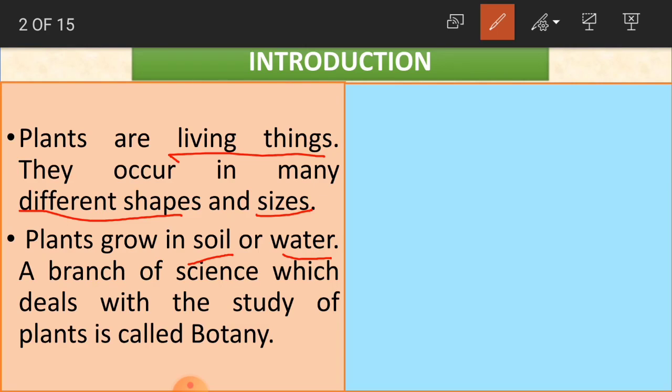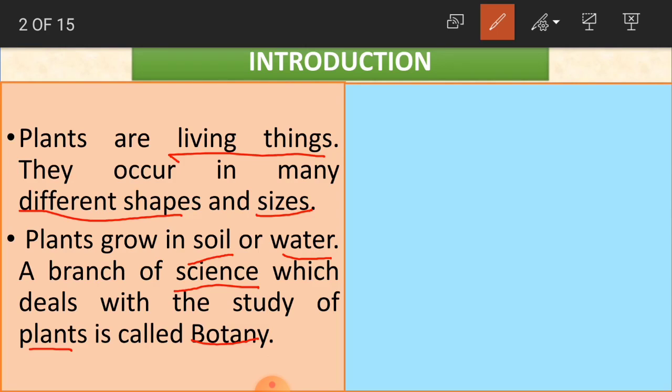A branch of science which deals with the study of plants is called botany. So we are learning about plants. And what is our subject today? It is science. So in the science subject we are learning about plants. In science we may also learn about animals.